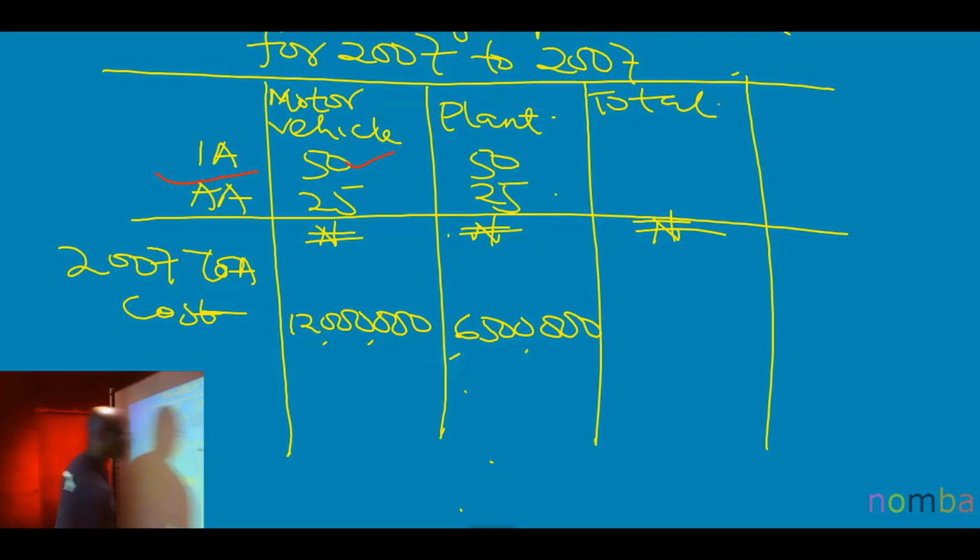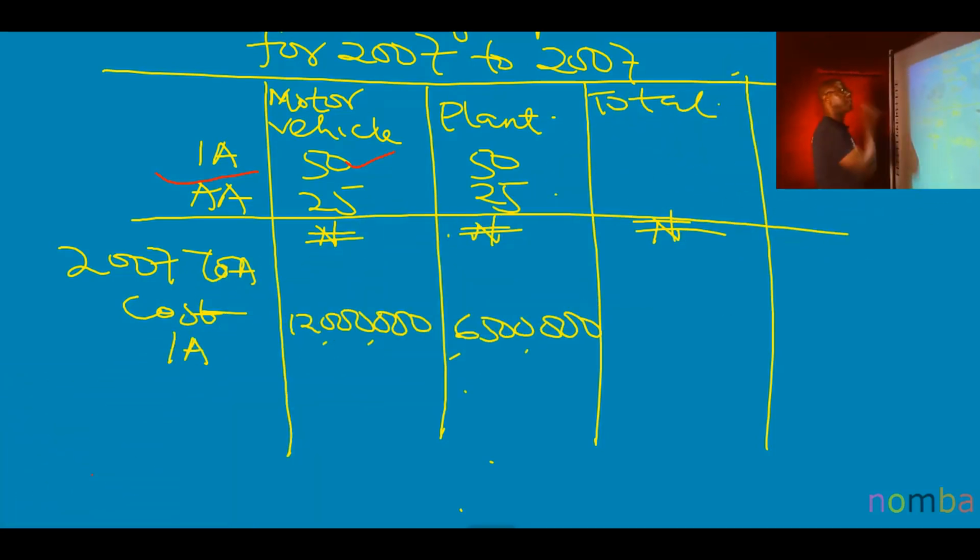Okay. Now we go. Initial allowance. What is the rate up there? 50%. So you do 50% of 12 million. That is 6 million. Okay, 6 million, and it must be in jacket. Why must it be in jacket?